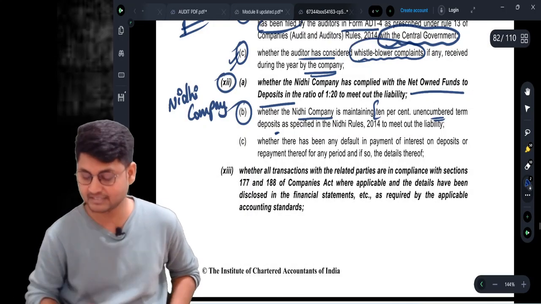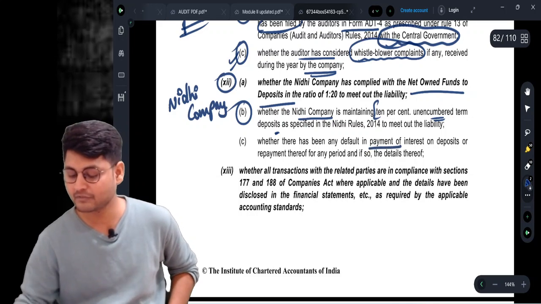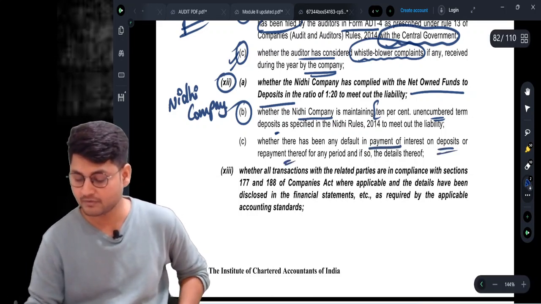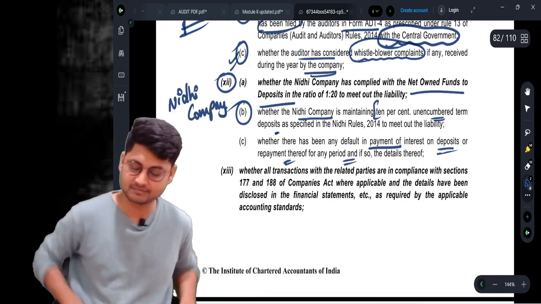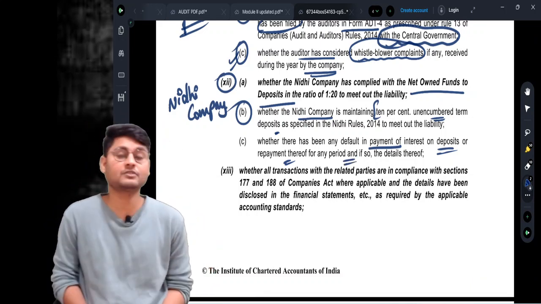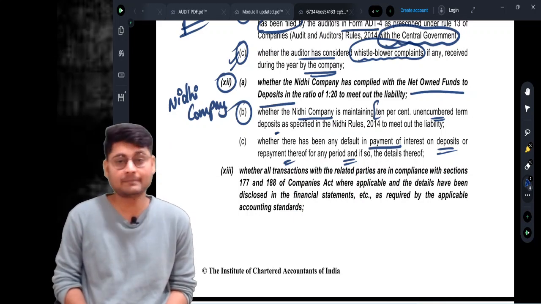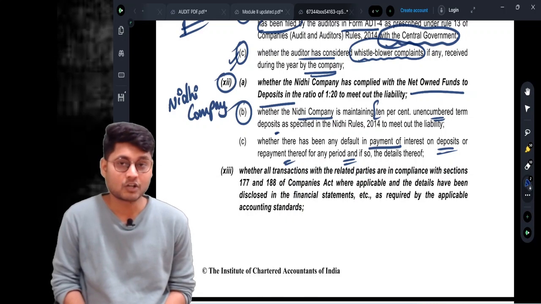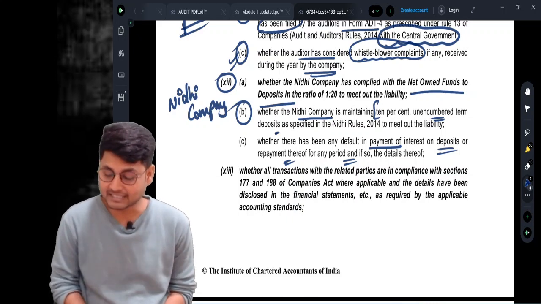Come to subclause number C. Whether there has been any default in payment of interest on deposits or any repayment thereof for any period, and if so, give the details. Because the company is accepting deposits from members, is there any default in repayment of principal or interest? That is what you need to report. So with this I am done with clause number 12. Let us go to clause number 13.